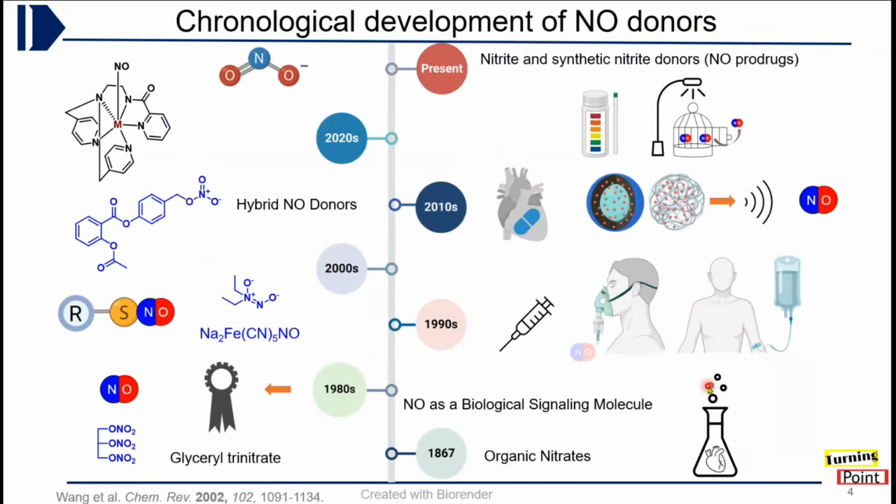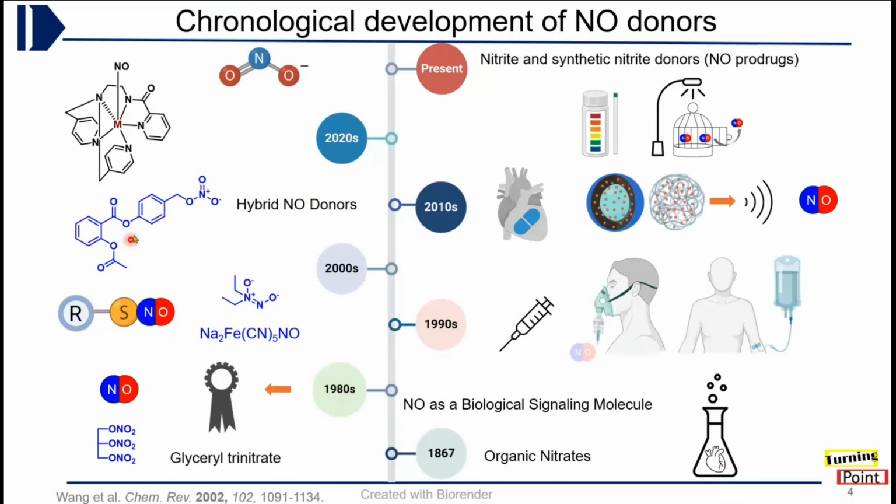So that's why, over a period of time, people have tried to develop different types of NO donor molecules. It was in the 1980s that it was found that NO acts as a signaling molecule, and over time it has been shown that various molecules, like simply this salt, can release NO, as can nitrosothiol derivatives, or hybrid compounds which have dual function, where this moiety releases nitric oxide and this acts as an anti-inflammatory molecule.